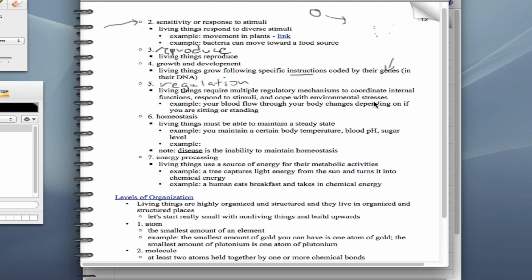Let's give an example of you. Your blood flow through your body is going to change. If you're laying down, your blood flow will be determined by how hard your heart is beating, whether or not your arteries are constricted or not. And when you stand up, your body will regulate your blood flow in order to respond to that new stimulus.